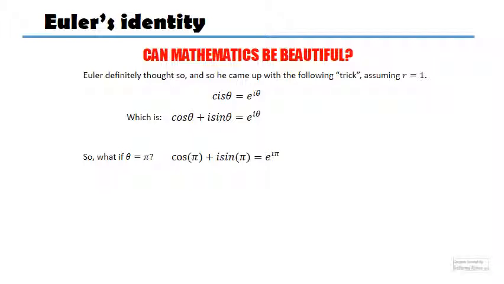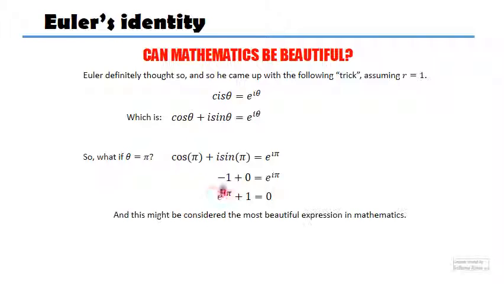Now what's going to happen here? Cosine of pi is going to be minus 1, and sine of pi is going to be 0 times i, that goes away. And I end up with this equation. Okay, nothing great here. But ultimately, if I take this minus 1 and move it to the other side, this is what I'm going to end up with. And this thing here is considered the most beautiful expression in maths. It's not easy to think why, but think of what's actually in this equation. Realize there's nothing else than these important and very transcendental numbers.